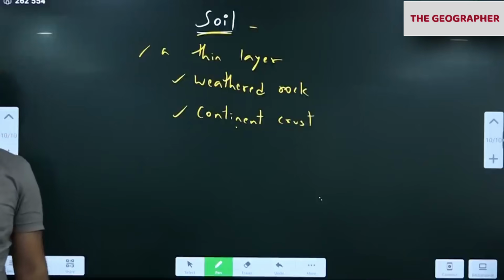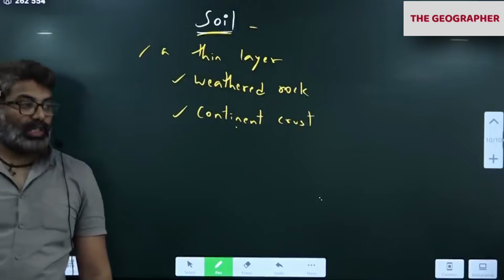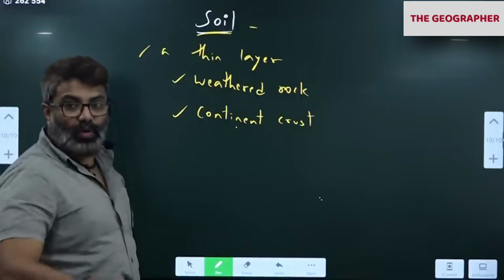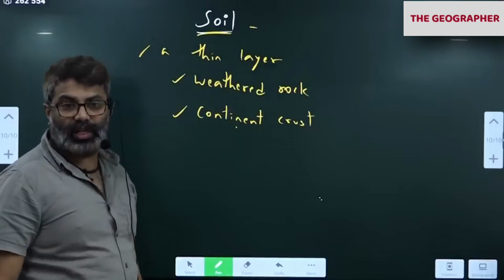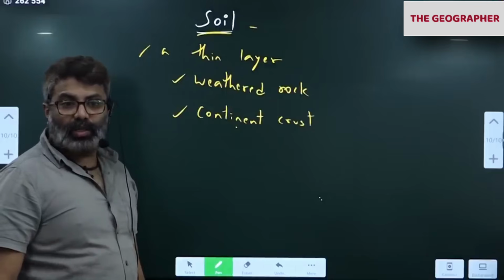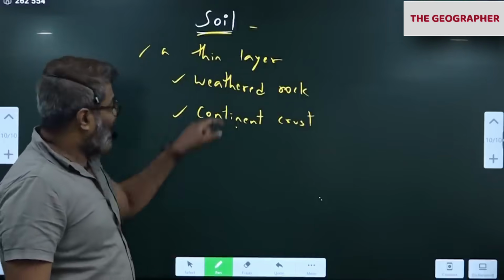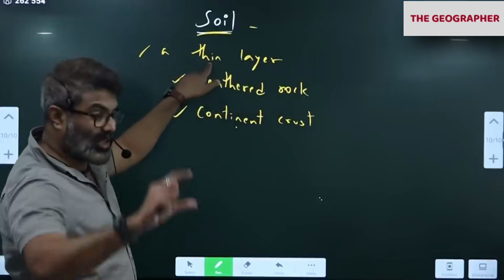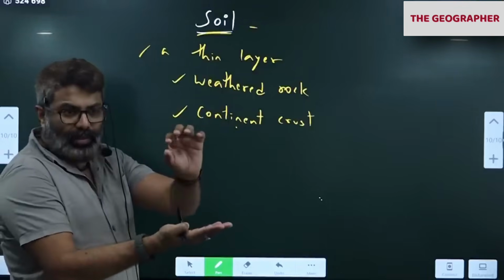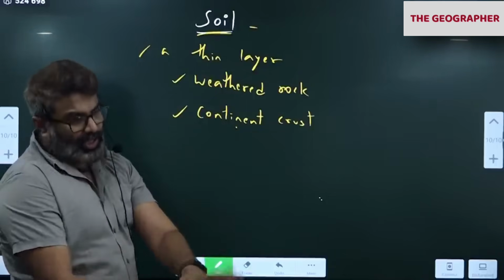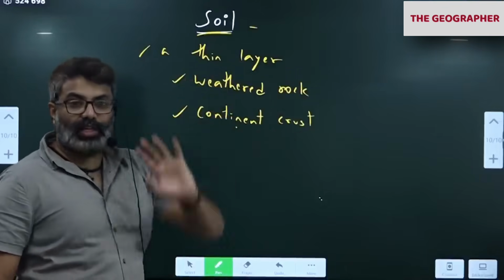In this we have mentioned three things: continental crust, weathering of rocks, and a thin layer. Because soil is not very deep, only a few millimeters to inches. Below that you will get rock.